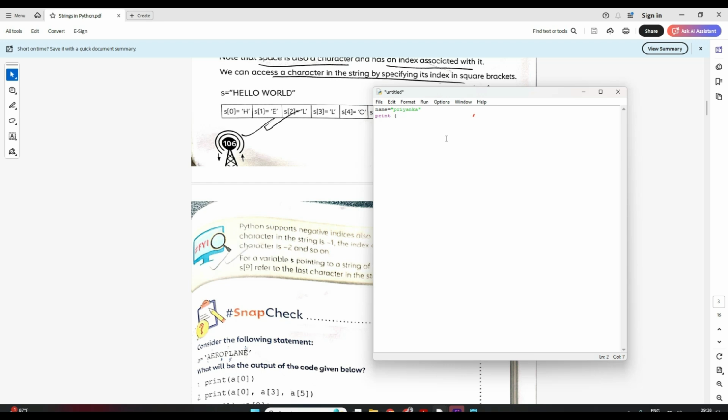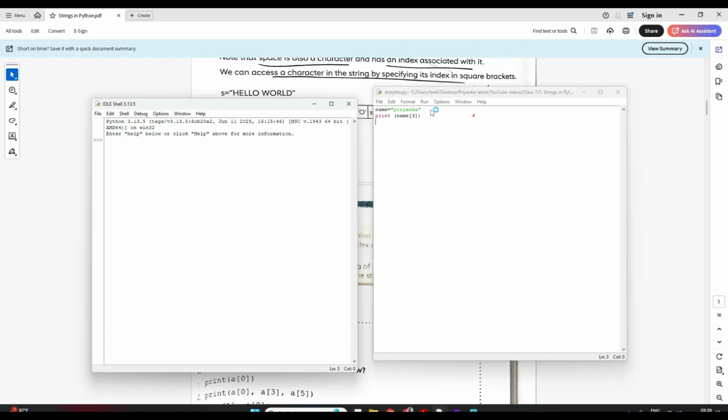So how will I print? So I'll write the variable name. Within square bracket I have to write the index and then close, correct? Let me just save this. Okay, so I have saved this file. Now let me just run and see how it works. See, it gave me Y.